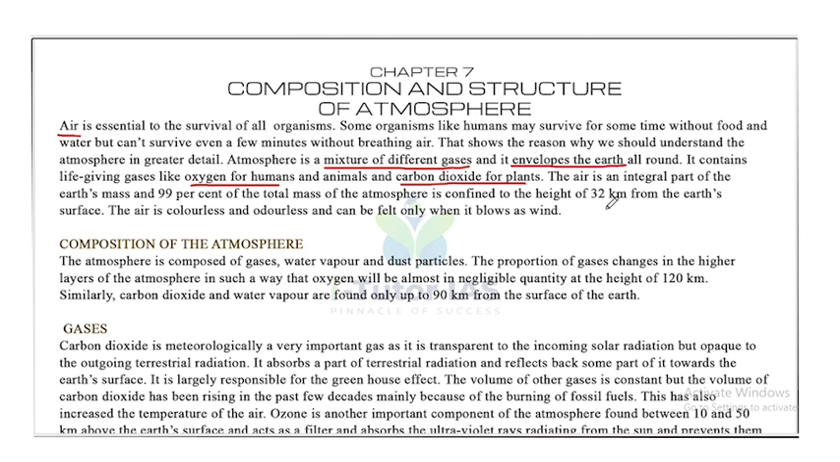Most of the atmosphere contains nitrogen. 78% is nitrogen, then oxygen, that is 22%. The air is an integral part of the Earth's mass, and 99% of the total mass of atmosphere is confined to the height of 32 km from the Earth's surface. The air is colorless and odorless, and can be felt only when it blows as wind.